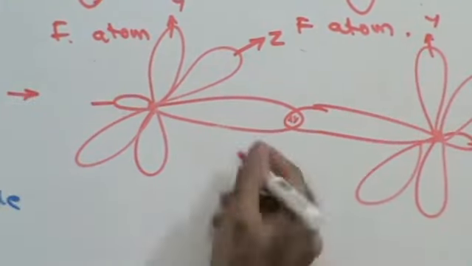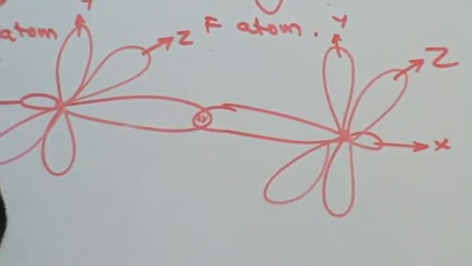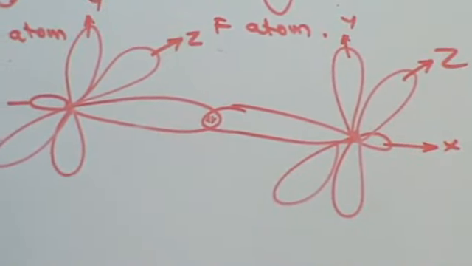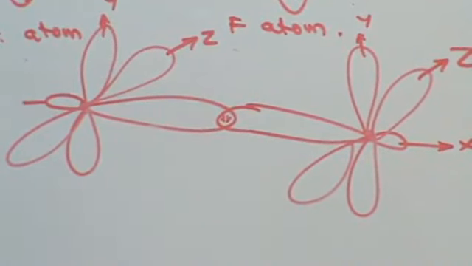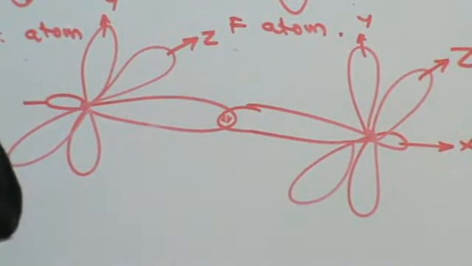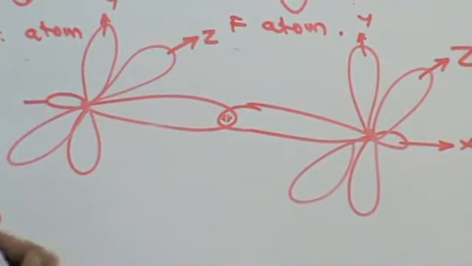So this is going to be a PP bond or PP overlapping. You have a proper bond that is formed due to the actual overlapping that takes place. Fine, do we get this? So this is how you would have a PP overlapping, and this will also give rise to a peculiar geometry for the chlorine molecule.